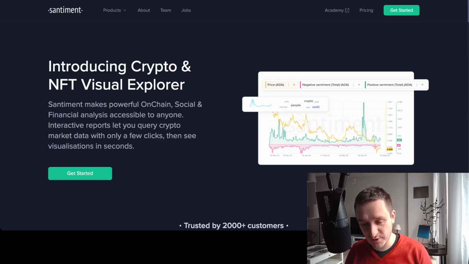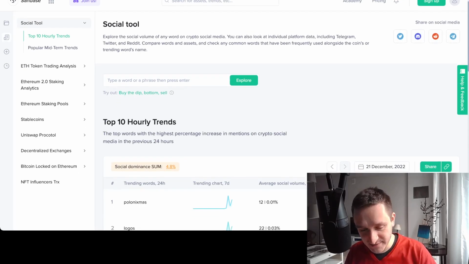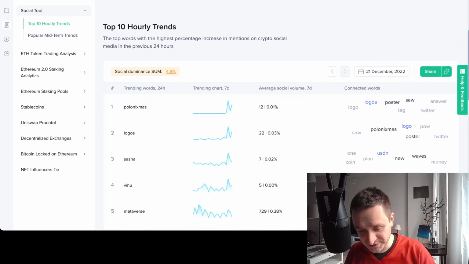So let's get started with Santiment, Santiment.net. It's a free tool. Actually, each of those tools is free, though there is a paid version as well if you want. A free tool that allows you to basically go on chain and see also what's trending on socials. And this is a really cool feature here. I really like the social tool here on Sanbase, app.santiment.net. The links will be down below in the description.